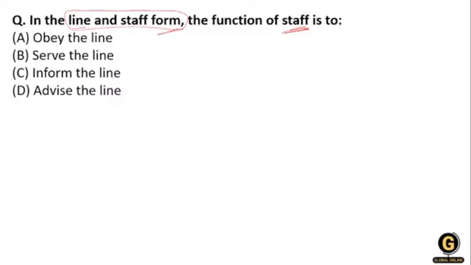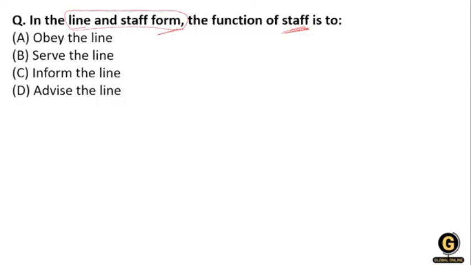Line function is one that directly advises the organization in its core work. And staff function means supporting the organization with specialized advisory and support functions. So this is the line and staff. Now tell me what will be the right answer.